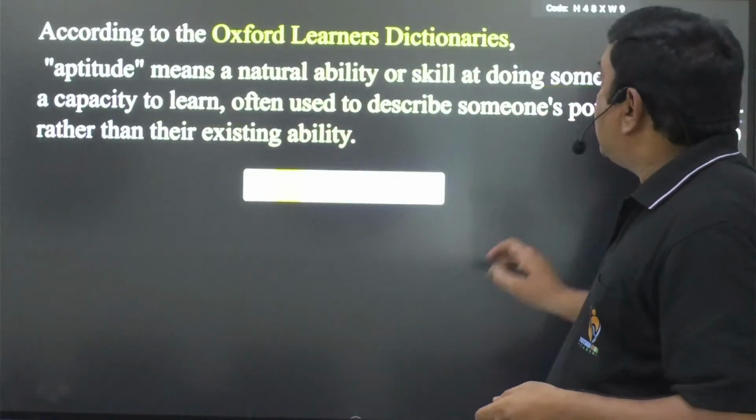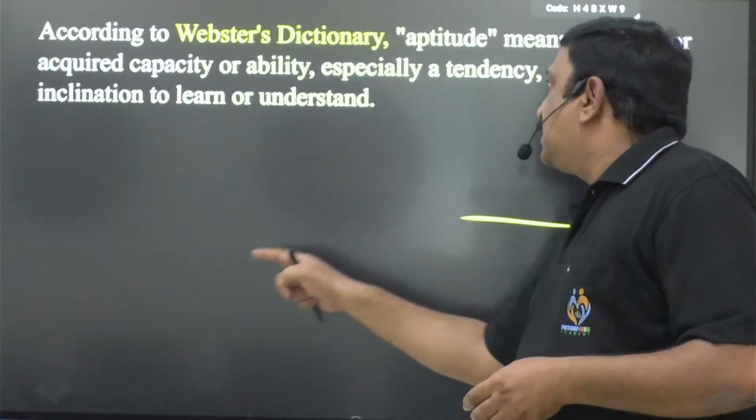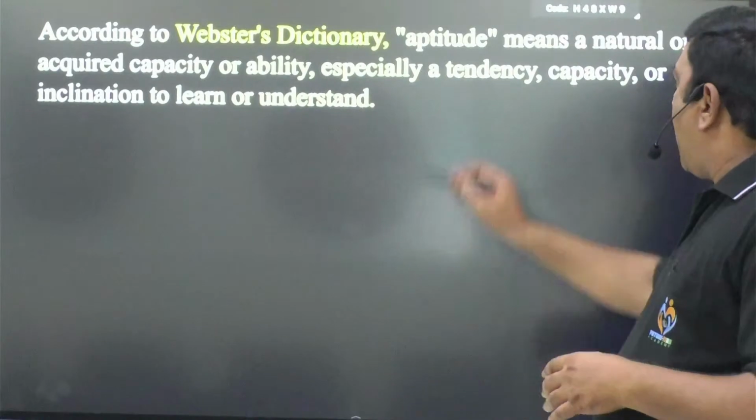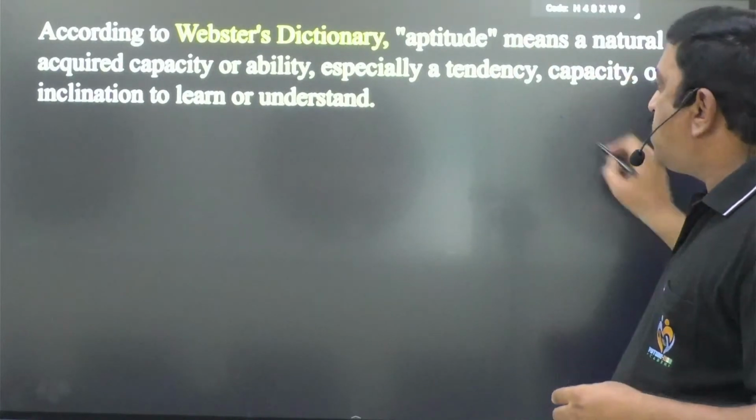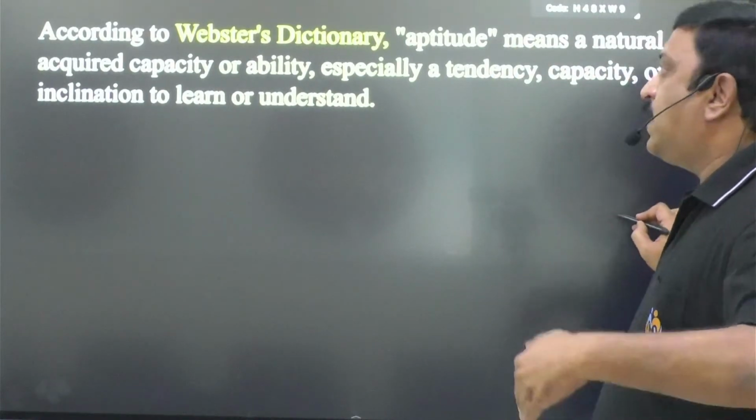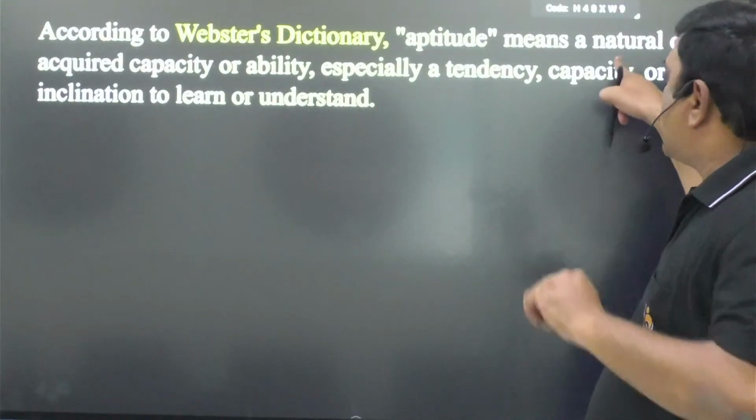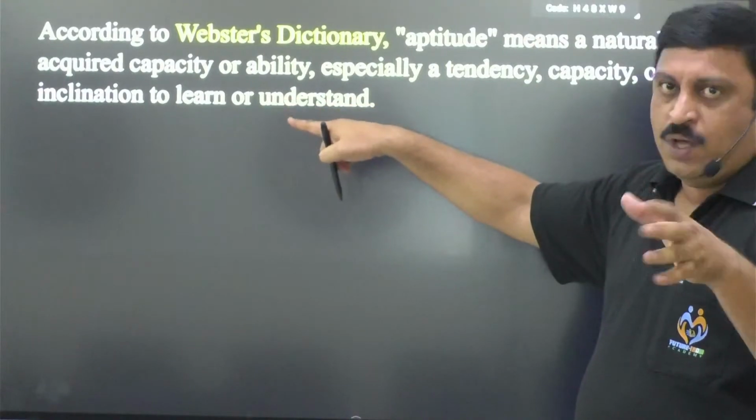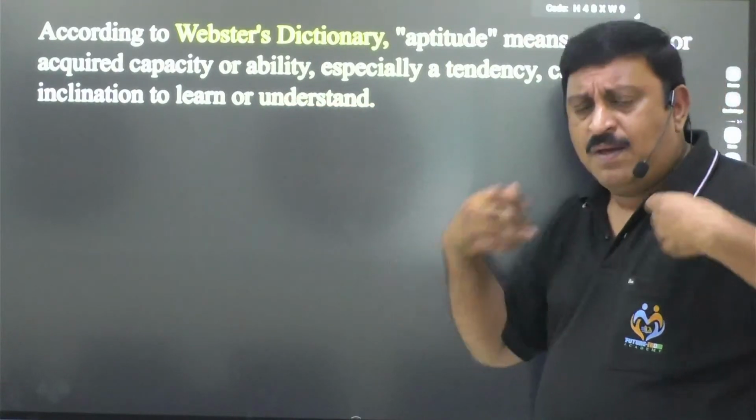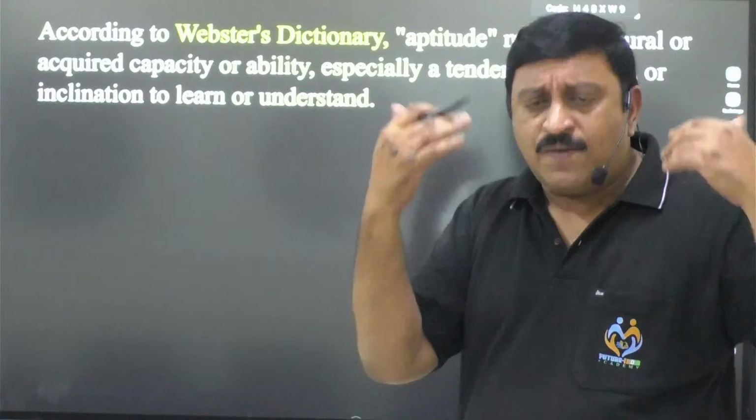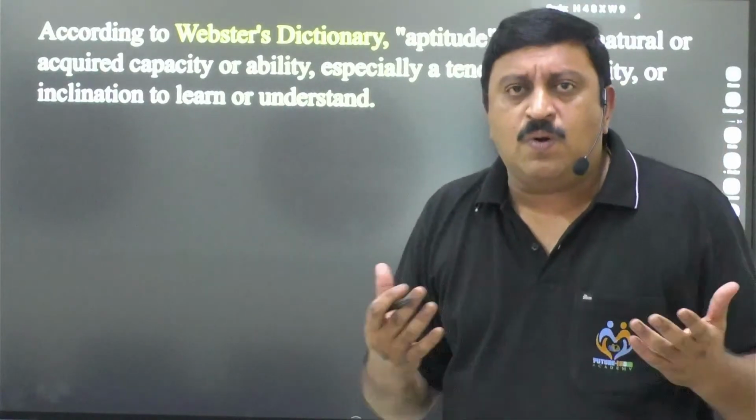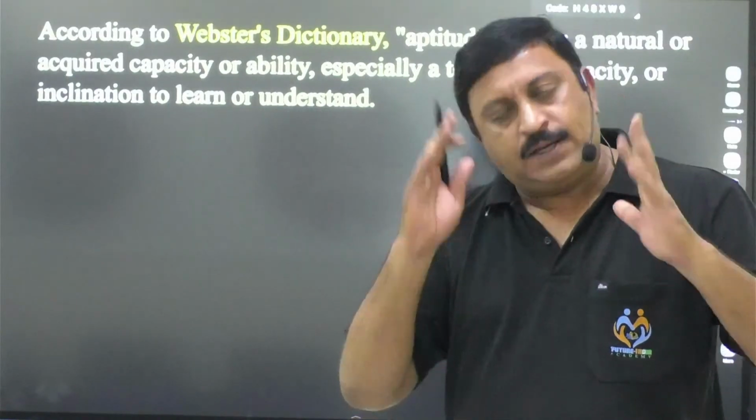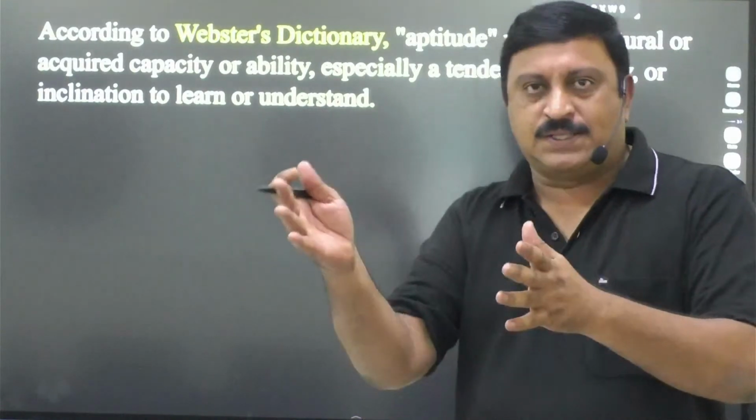But let us see what Webster's dictionary says. According to Webster's dictionary, aptitude means a natural or acquired capacity or ability. You see, this again says a natural or acquired capacity. So it can be natural. Some people give the answers directly whenever they are given the question, and they don't even know how they learned, but they have that ability. That depends on person to person, right?